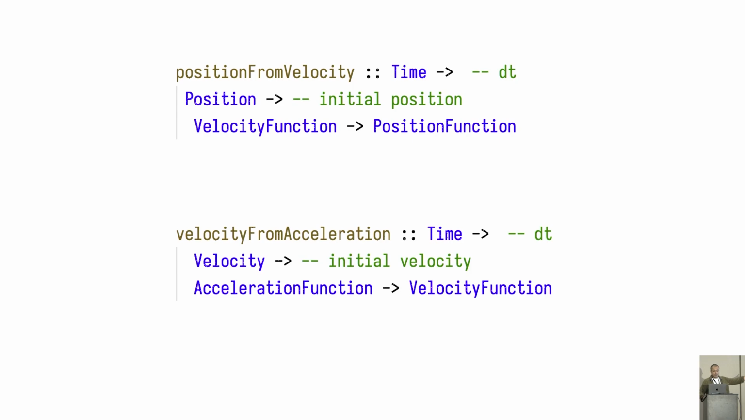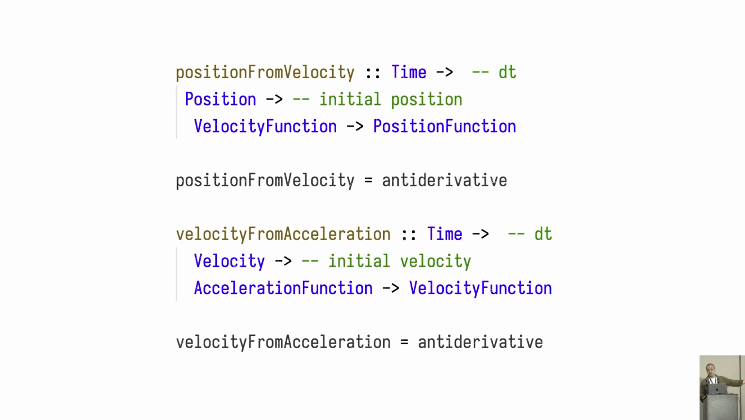So antiderivatives allow us to commute between functions like the derivative did, but in the opposite way. In this case, we can go from a velocity function to a position function, and from an acceleration function to a velocity function, just by doing the antiderivative. This is a point-free style, and it doesn't feel like code, but again, this is just usable Haskell code.